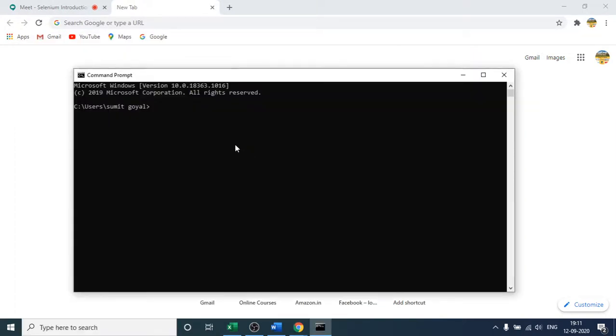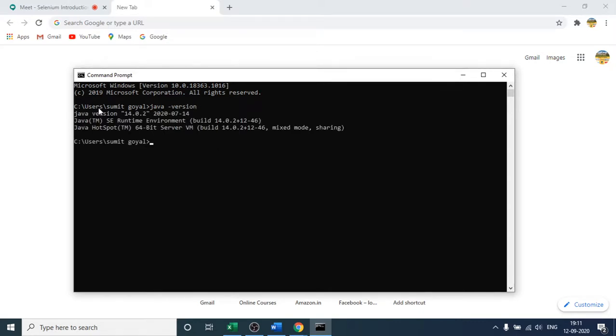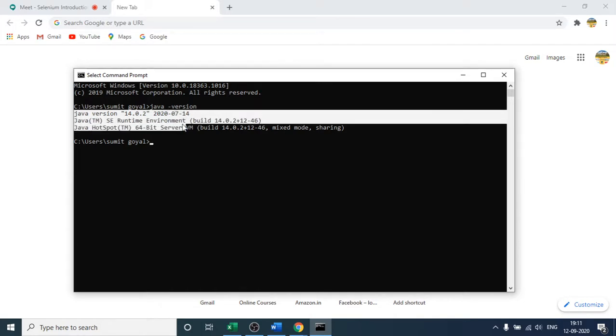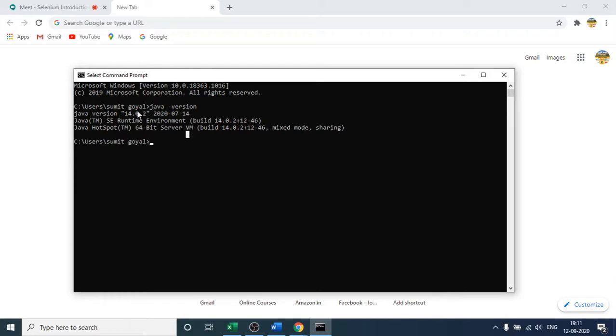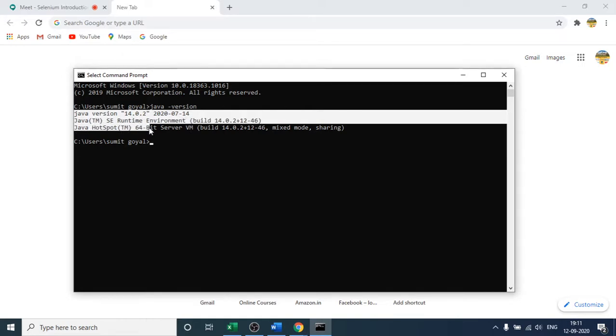To check whether Java is present in my system, I will simply type java -version. If I press enter, you will see that this is Java version 14.0.2, which means Java is already installed in my machine. If your system does not have Java, you will get some kind of error like internal or external command not recognized.